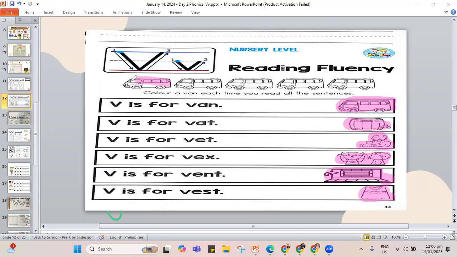And let's color. That's 1, 2, 3, 4, and 5. So we have the 5 V words and we matched also the pictures, coloring them with the sentence that we read beforehand. Okay, if you're not yet done with the work, pause the video, play it again once you are done. But how about let's jump to the next part. I erased already this one.